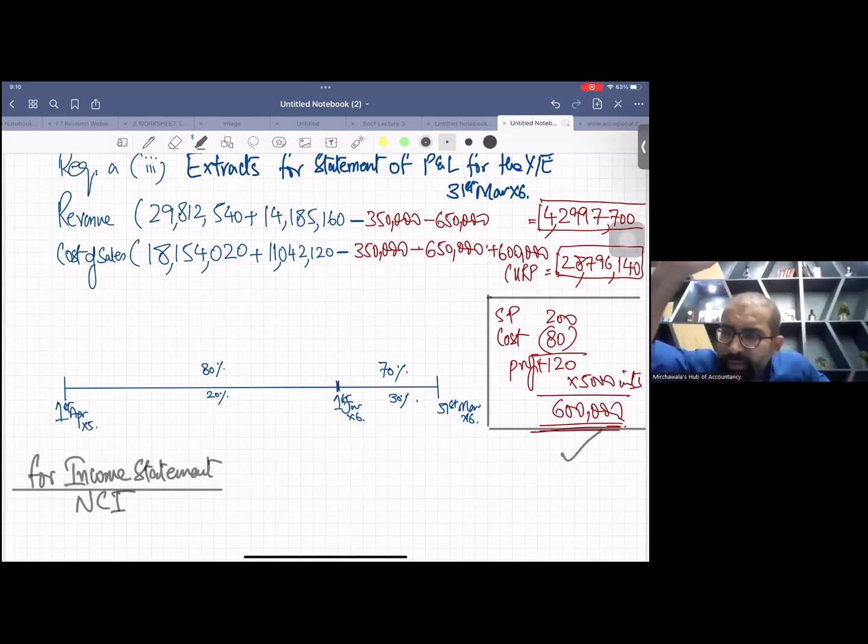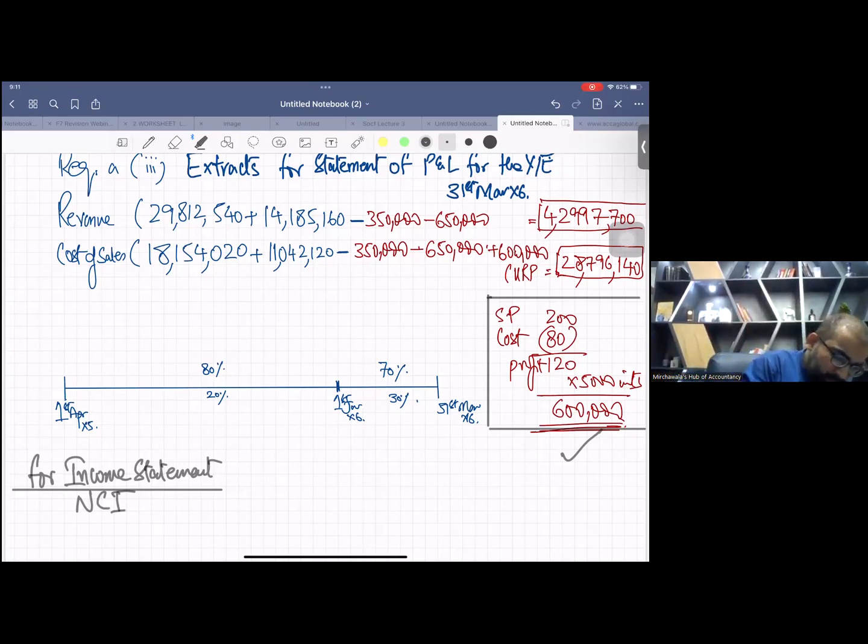Whenever we do adding together in the income statement, in the end we write the 3 lines: profits attributable to equity owners of P company, and then the next line is profit attributable to NCI. So right now you have to calculate that NCI, NCI for income statement.